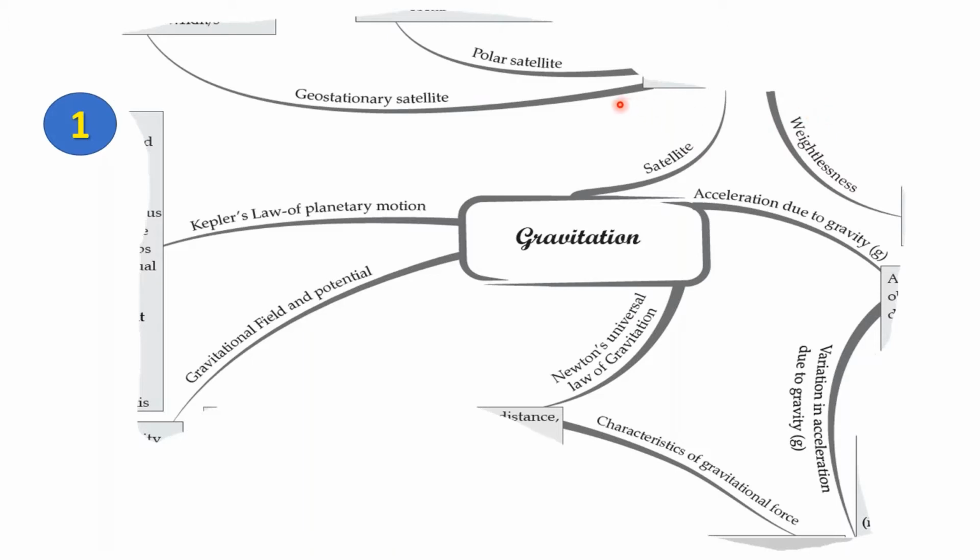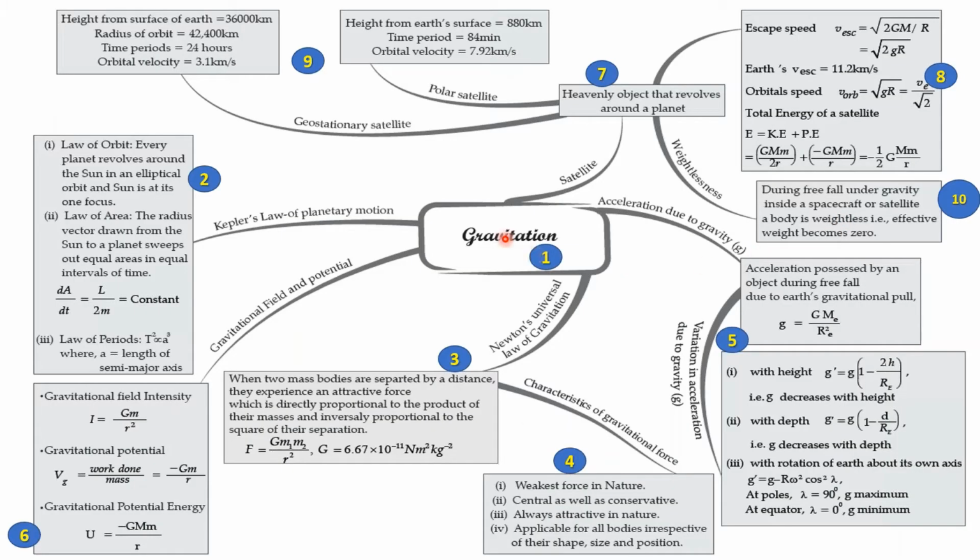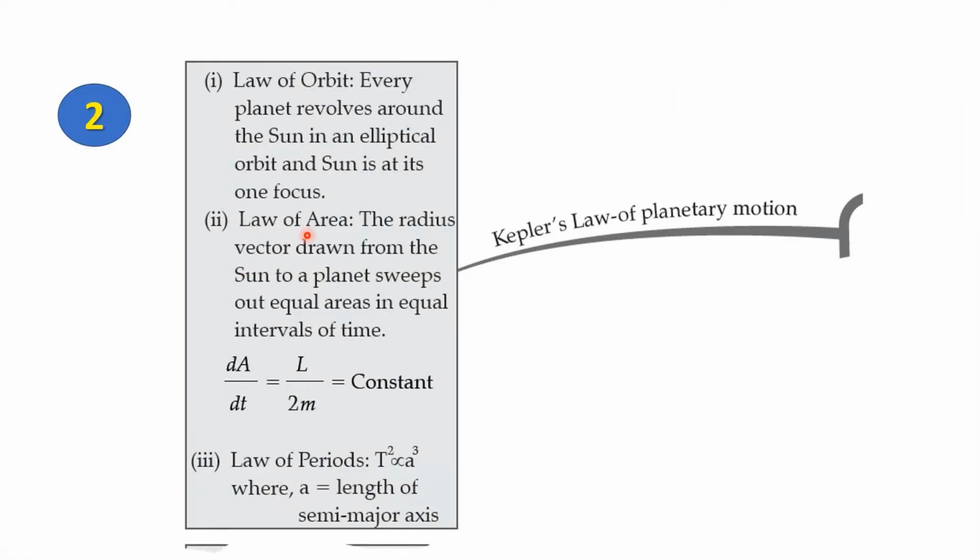And then we'll move on to the types of satellites such as geostationary satellite, polar satellite. And then we'll move on to the last topic, that is weightlessness. So let's move to the first topic. From gravitation, we move to Kepler's law of planetary motion. So these 3 laws are the Kepler's 3 laws regarding planetary motion.